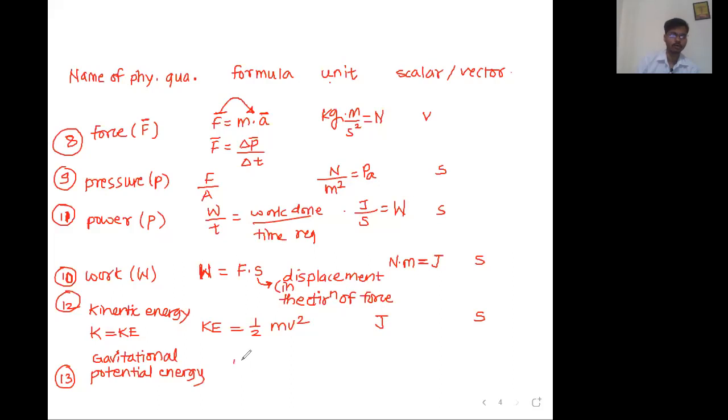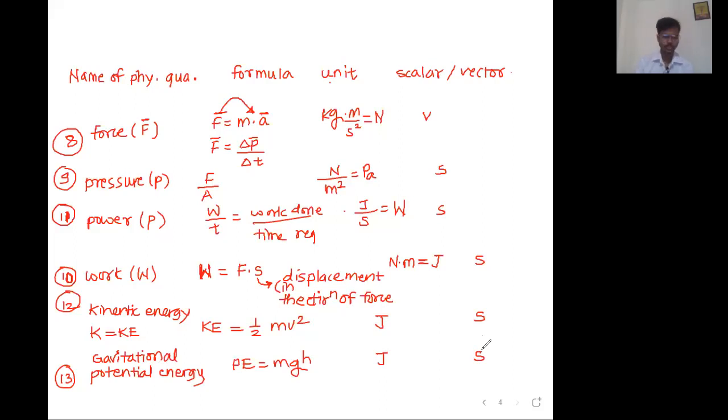The formula is mgh. m is the mass of the object, g is acceleration due to gravity, h is the height at which the object is placed above the surface of the earth. The unit is again joule. Why? It's a type of energy ultimately. So all types of energy and all types of works are measured in joule, and all are scalar.